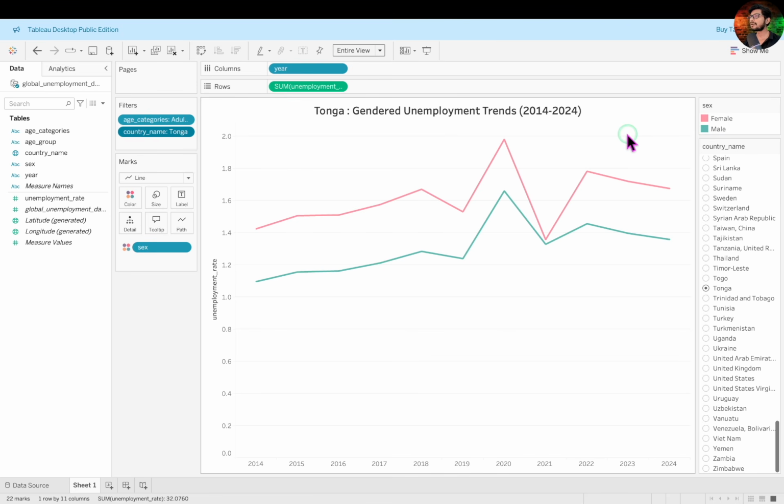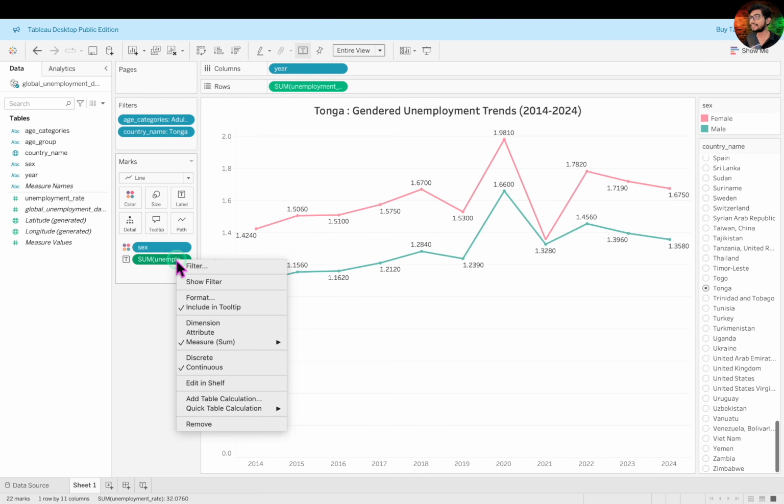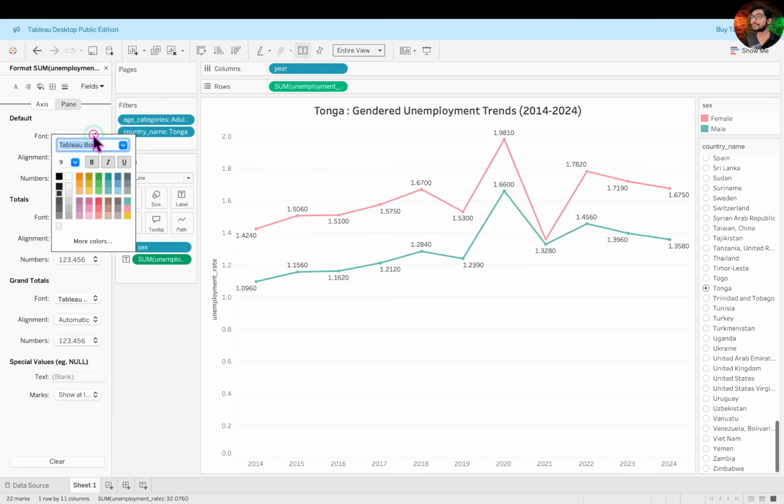Alright, now let's also display the actual unemployment value directly on the chart. To do this, drag the unemployment rate field onto the Label shelf in the Marks pane. Looking at these label numbers, it looks like we need to format them as well. Right-click on the unemployment rate field in the Marks pane and then choose Format. First, go to the Font tab, make the text a bit bold and change the color to blue for a neat look.